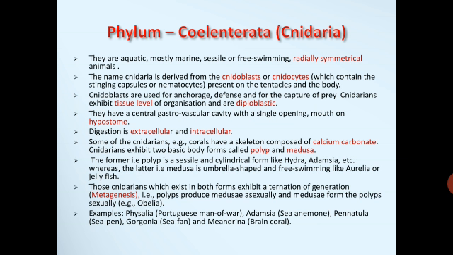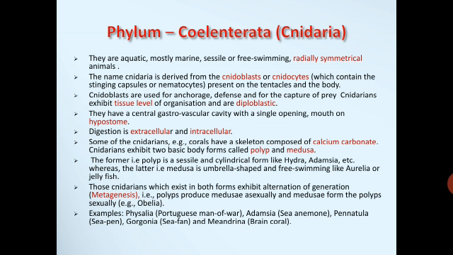Cnidarians exhibit two basic body forms called polyp and medusa. The former, that is polyp, is sessile and cylindrical, like Hydra, Adamsia, etc. Whereas the latter, that is medusa, is umbrella shaped and free swimming, like Aurelia and jellyfish. So Cnidarians exhibit two forms, polyp and medusa, where polyp is cylindrical and sessile, and the medusa is umbrella shaped and free swimming.